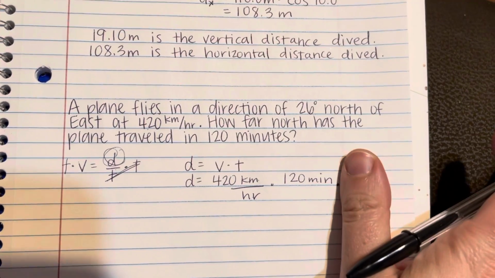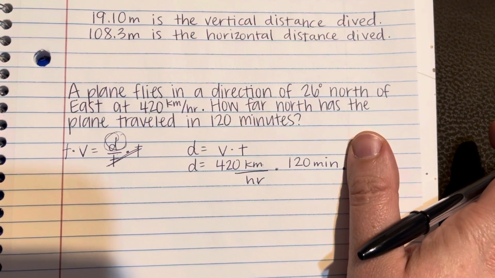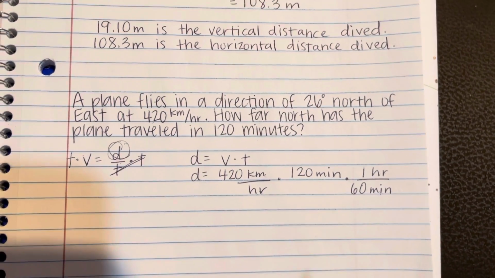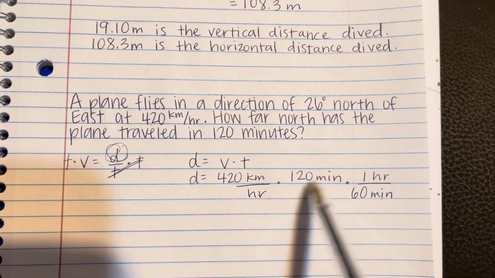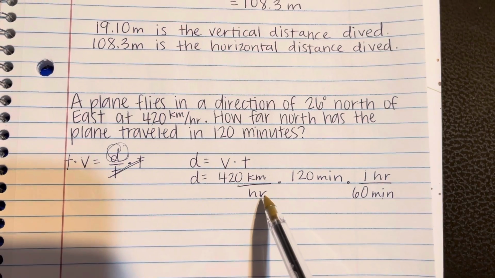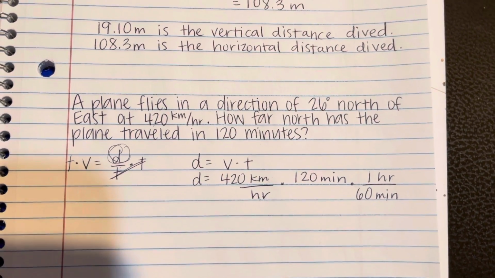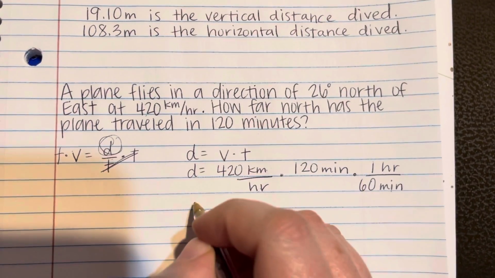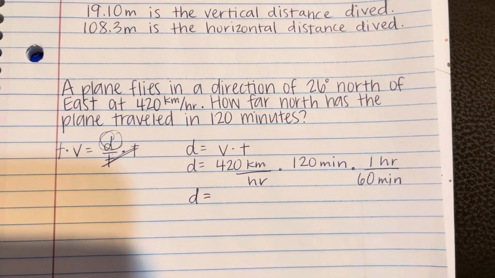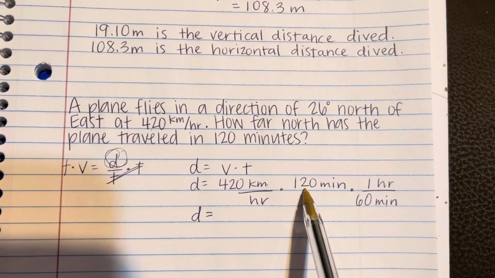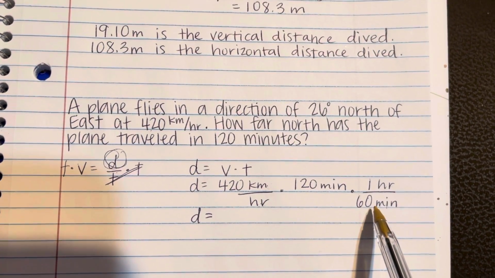Okay, so I used the formula, distance equals velocity times time, but I had to add this conversion here so that these units would cancel, otherwise they would not, and it would be a disaster. Okay, so this distance is going to be 420 times 120 divided by 60.